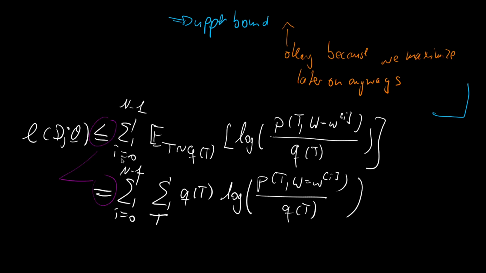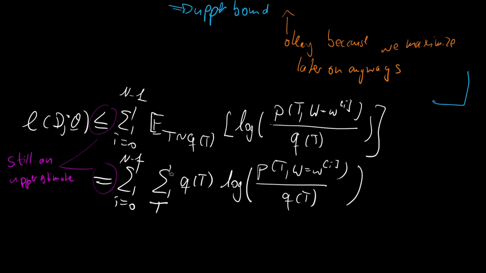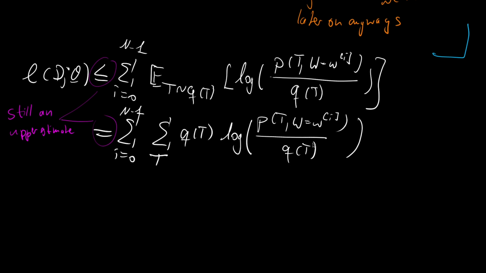So when I used the equal sign here, I meant that the right-hand side is equal to this, but it's still like an upper estimate for our log likelihood. So maybe let's note this down. Still an upper estimate. Okay, for completion, let us now split out the logarithm. We know the logarithm of a quotient is nothing else than the logarithm of the numerator minus the logarithm of the denominator.